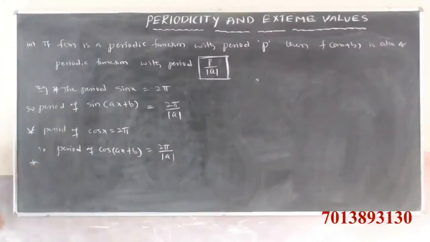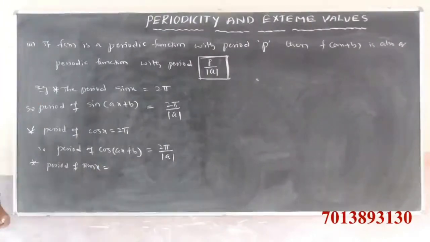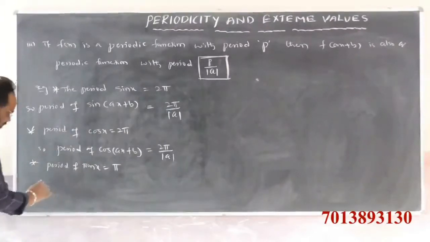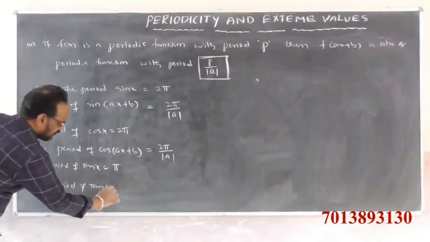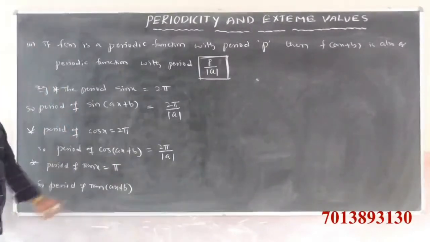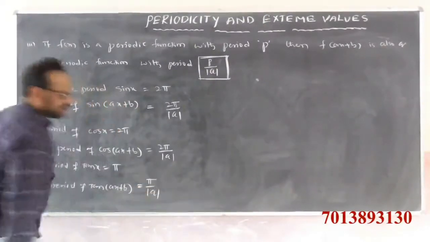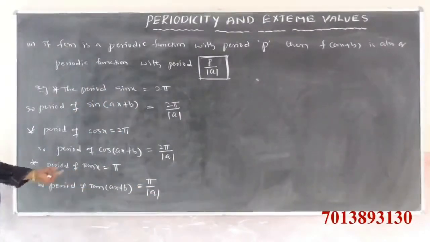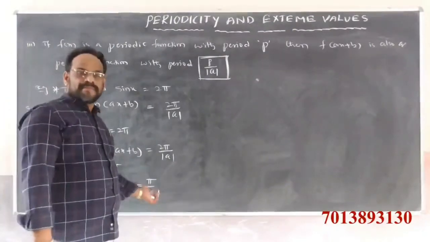Next, third point. The period of tan x is clearly pi. So the period of tan ax plus b is pi by mod a.